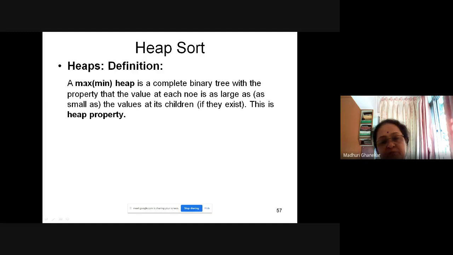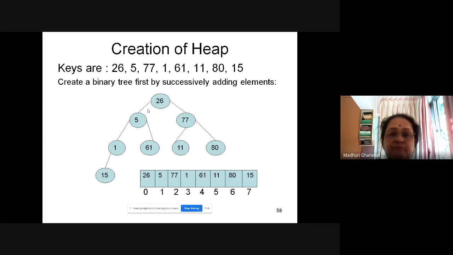It is termed the min heap. If the parent is bigger than the children, or the maximum value lies at the parent, it is termed a max heap. If the minimum value lies at the parent level, then it is termed a min heap. Please remember this fact. I'll explain with some diagrams later. Now we are going to learn certain things before learning the actual heap sort.